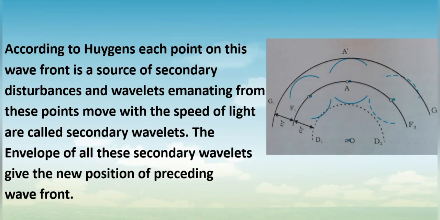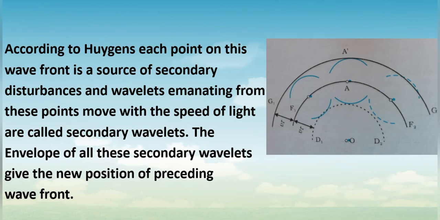So let us see how Huygens explained this. According to Huygens, each point on this wavefront F1, F2 has many points, and each point on this wavefront is a source of secondary disturbances. He said that if we take a point on this wavefront F1, F2, from that point a number of waves will be transferred.